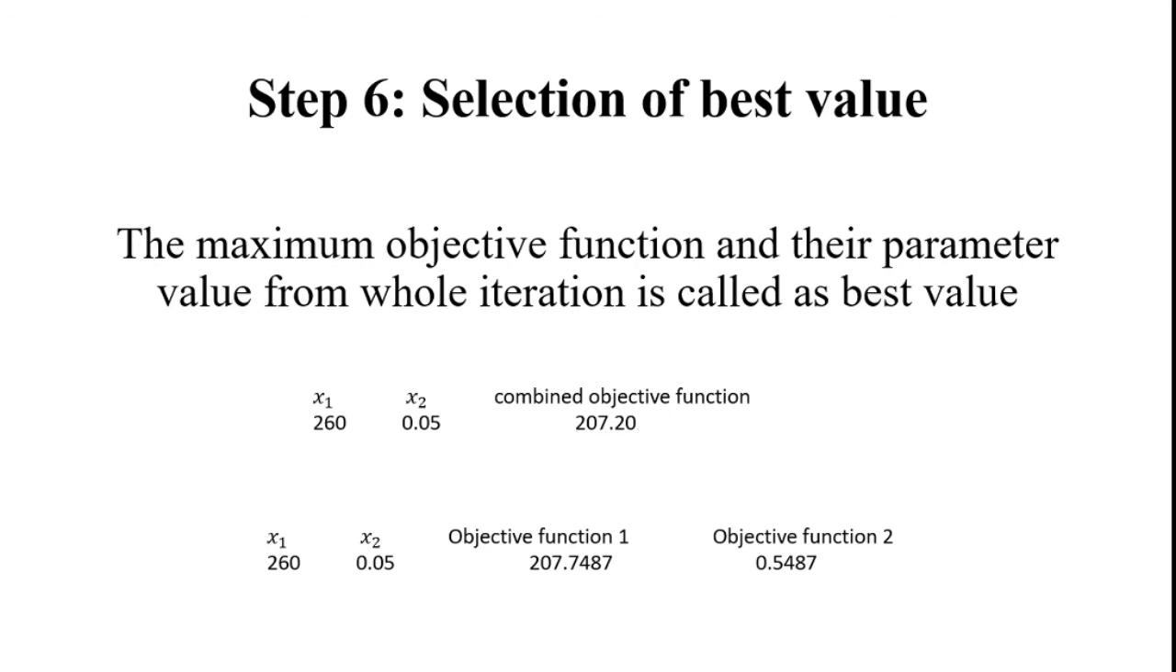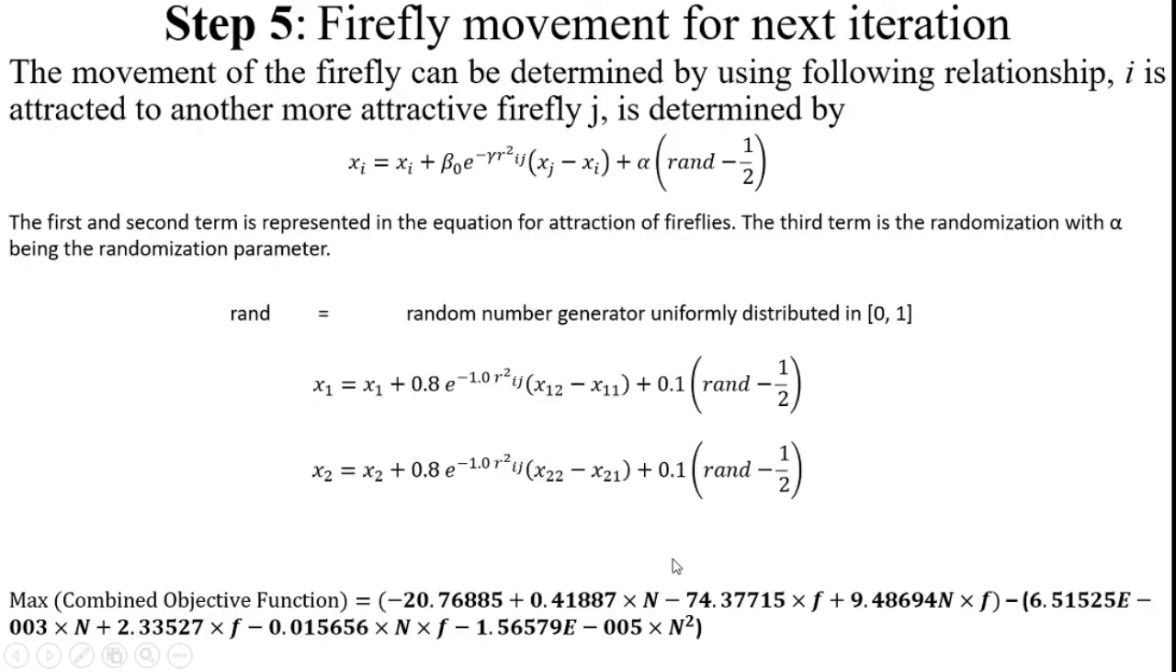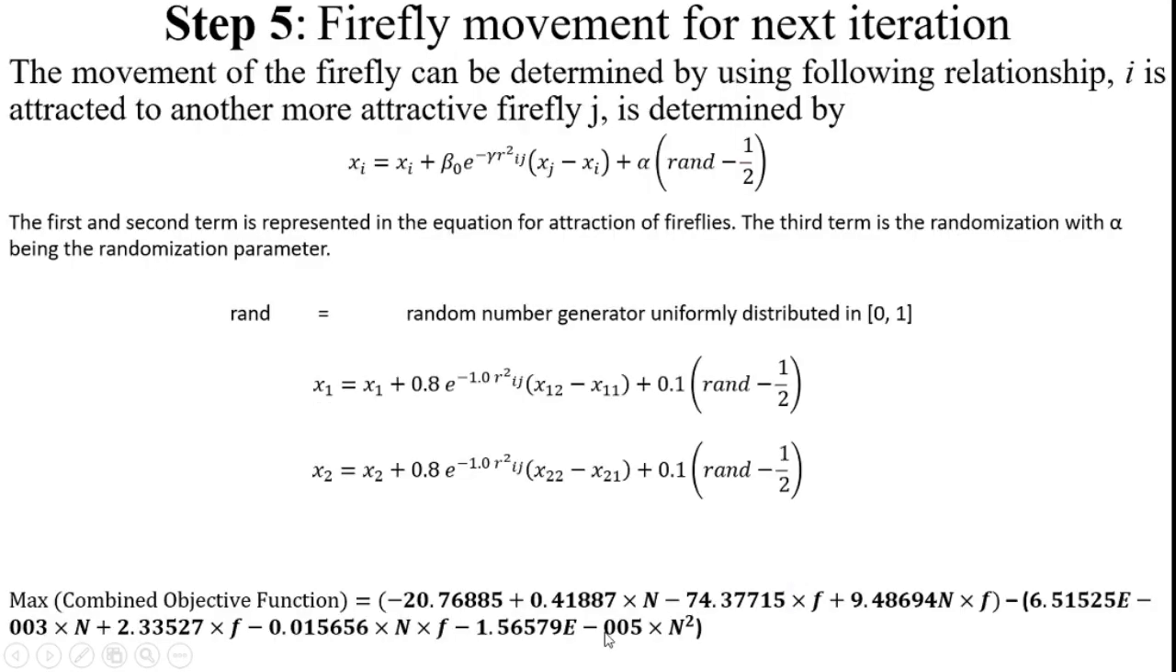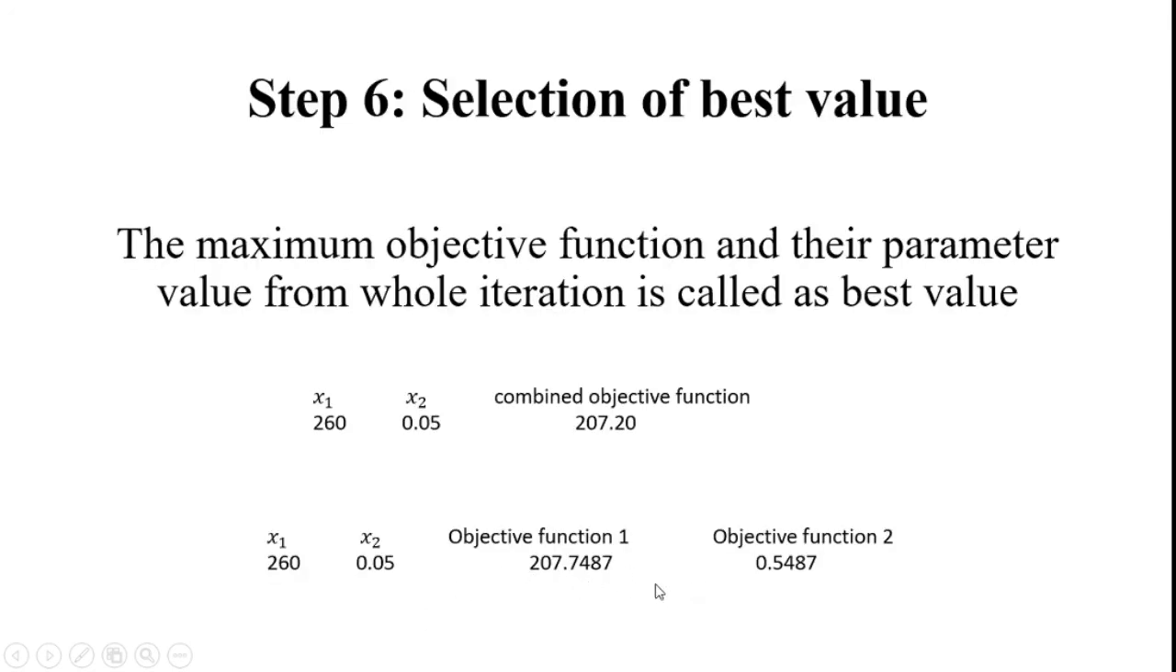I separate the combined objective function into the individual objective functions, objective function 1 and objective function 2. I use the same input parameters, substituting 260 and 0.05 in the objective function 1 equation. I get the objective function 1 value as 207.7487, and for objective function 2, the surface roughness or any other objective function you consider in your experiments, I got 0.5487 as the second term of the combined objective function. I can get the two corresponding objective function values.